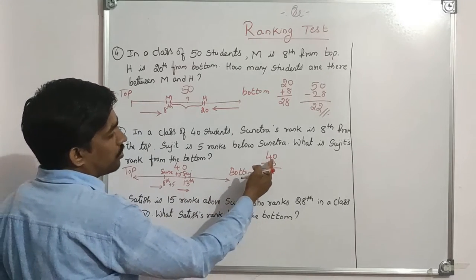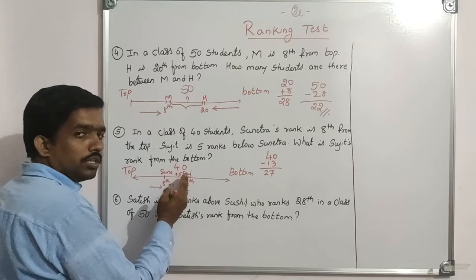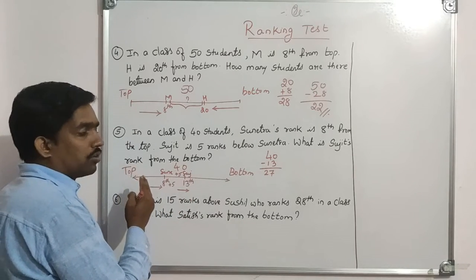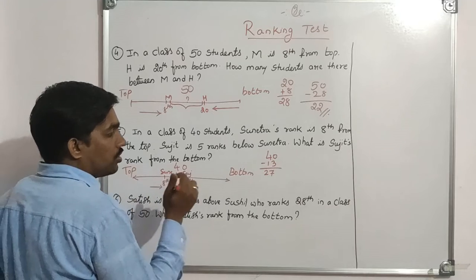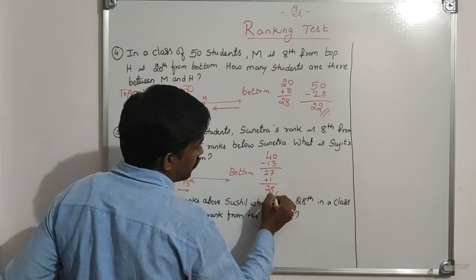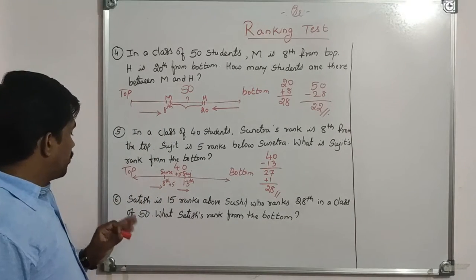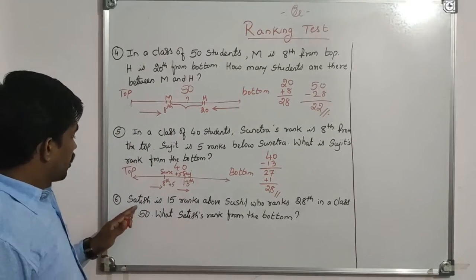No, students, because when we subtracted 13 here, Sujit is also subtracted. So Sujit is removed now. We have to add Sujit. That is 28. 28 is our answer. Next, coming to the sixth question.